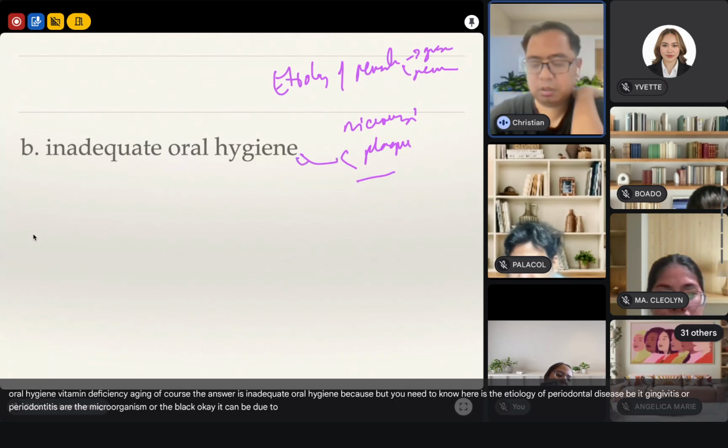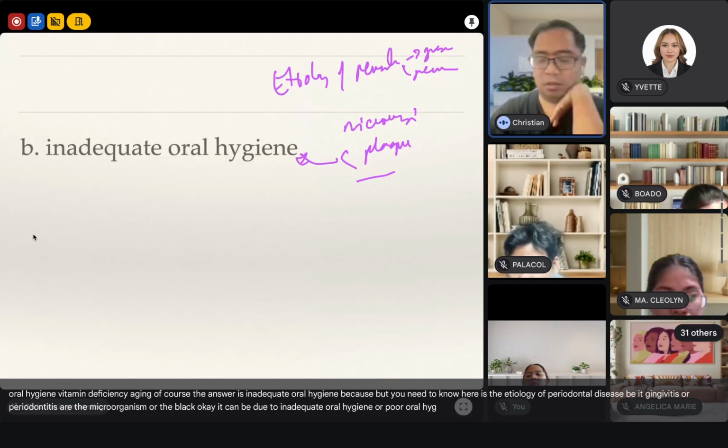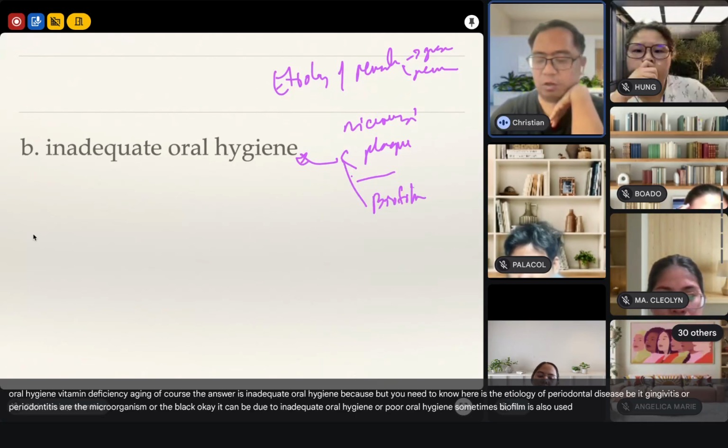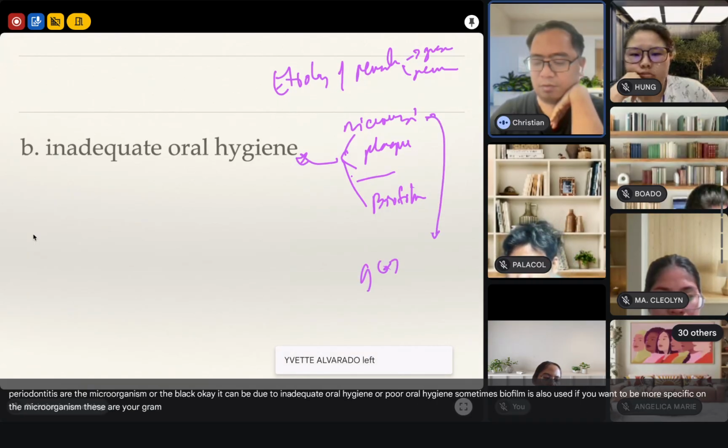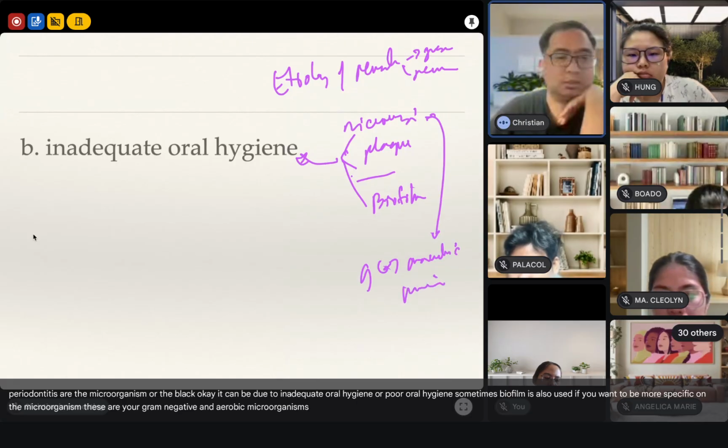This can be due to inadequate oral hygiene or poor oral hygiene. Sometimes biofilm is also used. If you want to be more specific on the microorganism, these are your gram-negative anaerobic microorganisms. Okay.